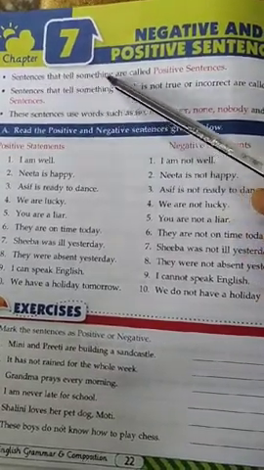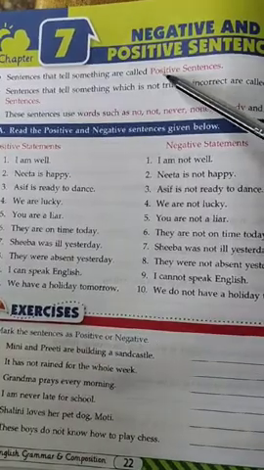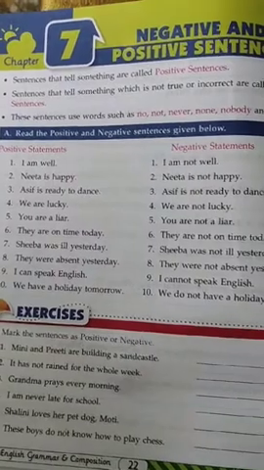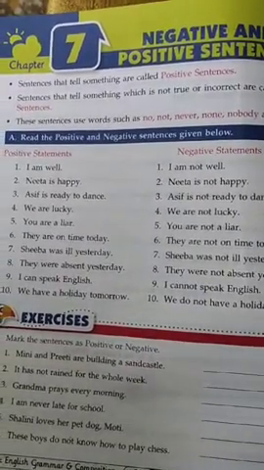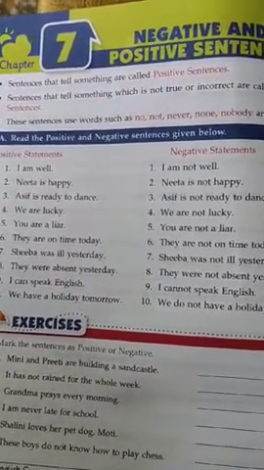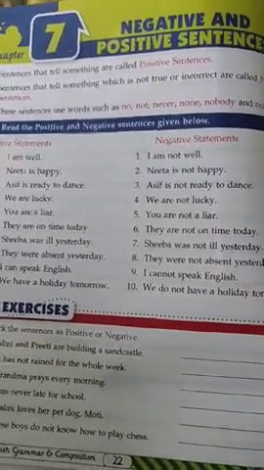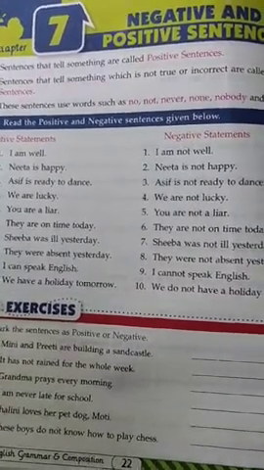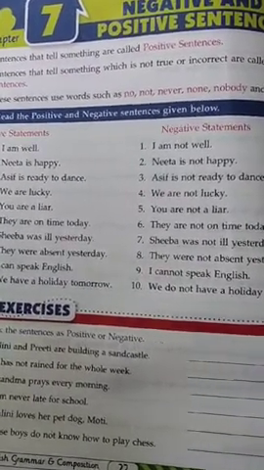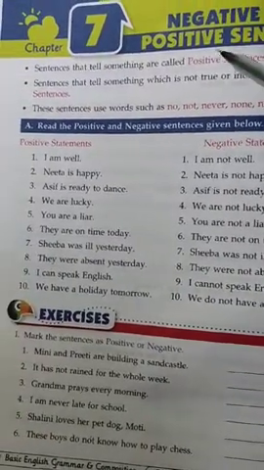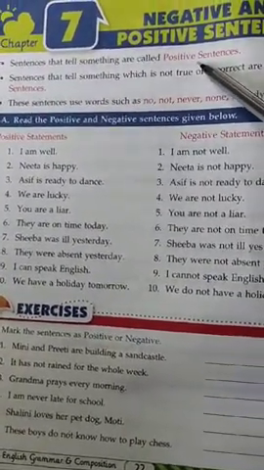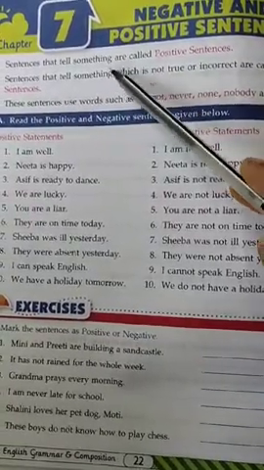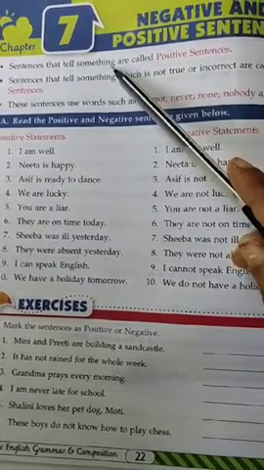Sentences that tell something are called positive sentences. So what is a positive sentence? Clearly, I can tell you that a positive sentence is believed to be a fact. It means a positive sentence is a truth. A positive sentence tells that something is so.